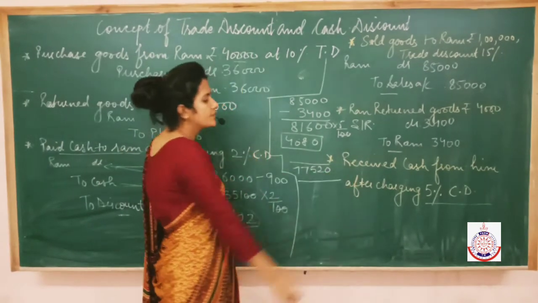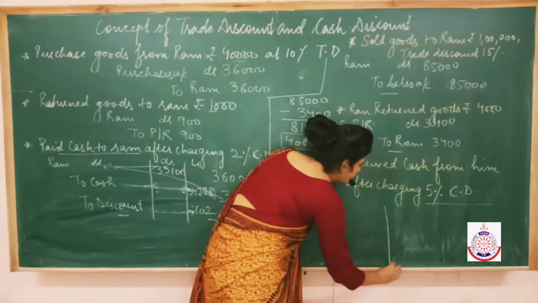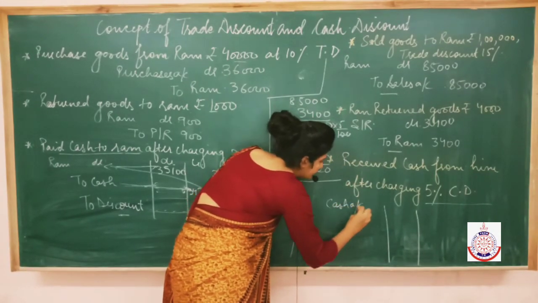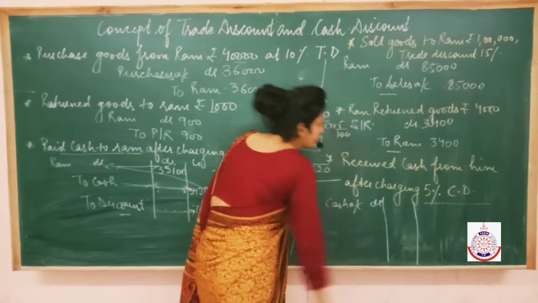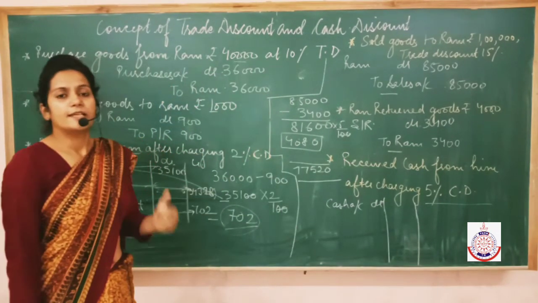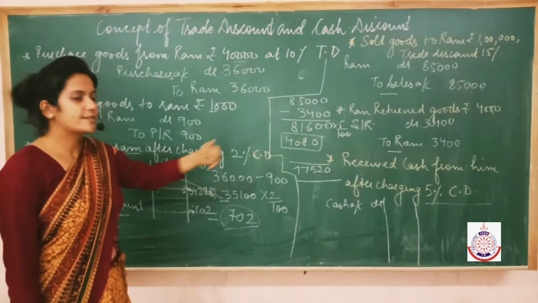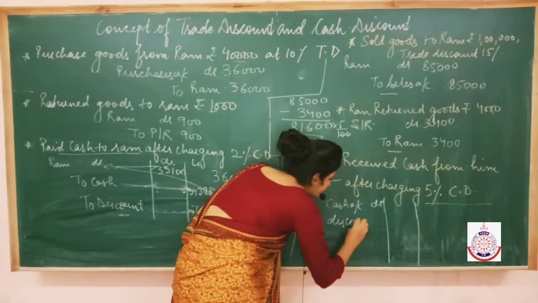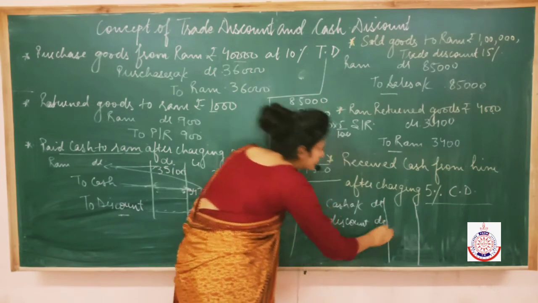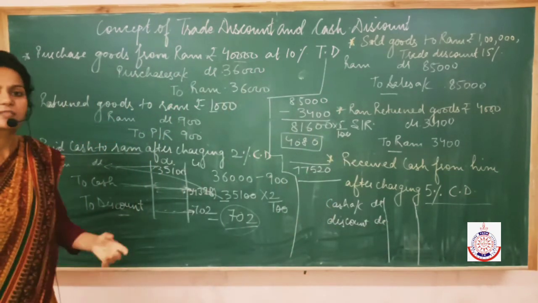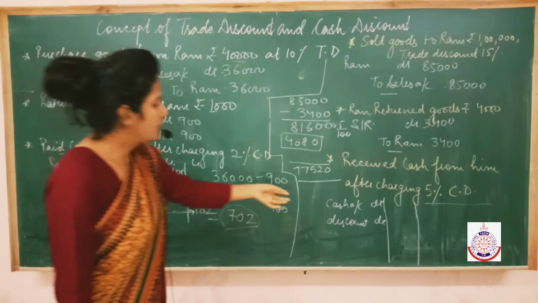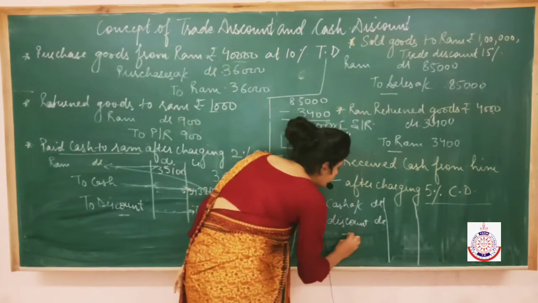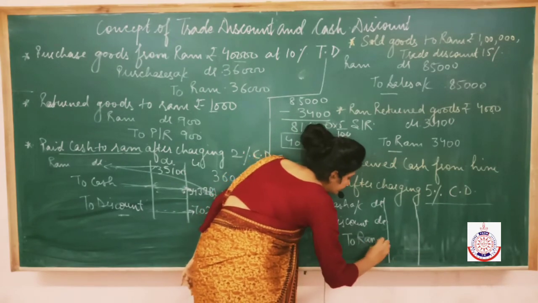Now see how to pass the entry. As we are receiving cash, cash will come into the business. Cash account will be debited. Who is the seller in this case? We are the seller. It means we must have given discount, correct? So discount account will be debited. Why? Because if we have given discount, that discount becomes an expense for us, a loss for us, and losses and expenses are to be debited. Fine. And who is the giver? Ram is the giver.